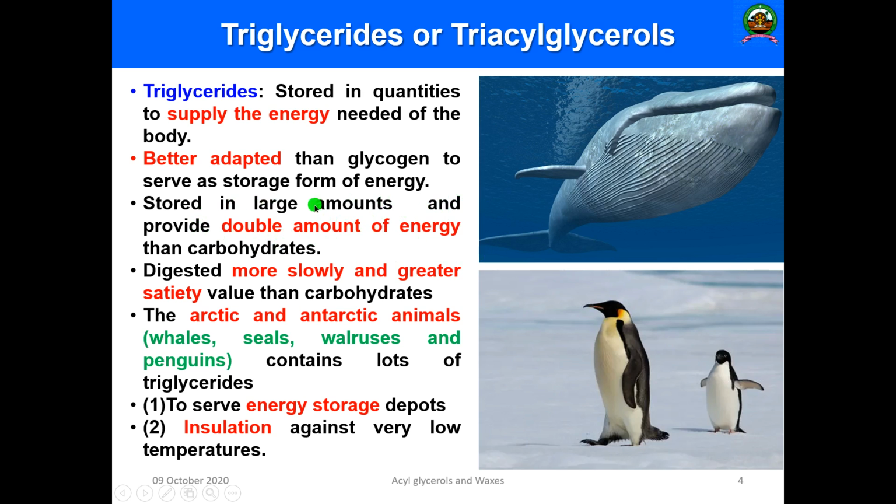I have already told you 1 gram of carbohydrate can provide approximately 4 to 4.5 calories per gram, but in the case of lipids or fatty acids, double the amount of energy, such as 9 to 9.4 calories, that much energy 1 gram of triglyceride can produce, and they are digested more slowly than carbohydrate.